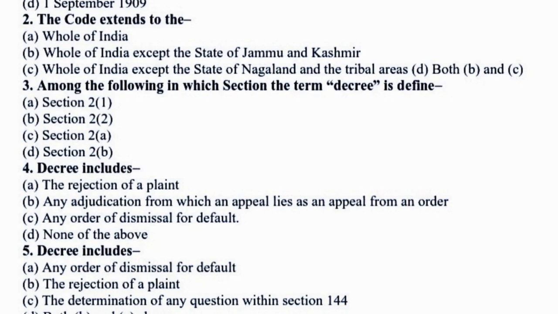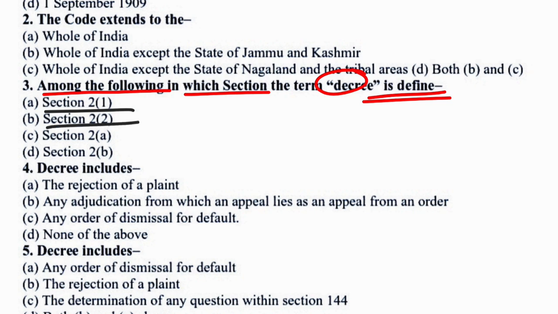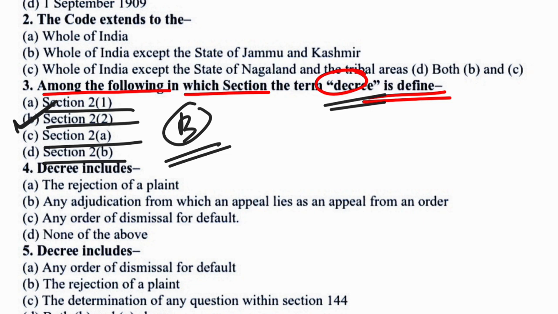Next question is among the following, in which section the term decree is defined? Very important question. Options are: section 2 subsection 1, section 2 subsection 2, section 2 clause A, section 2 clause B. So in this case the correct option would be option B. That means under section 2 subsection 2 of the Code of Civil Procedure the term decree is defined. So in this case option B would be the correct answer. Okay, so now move to next question.